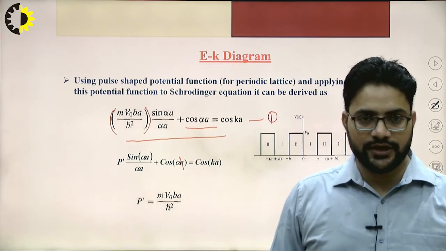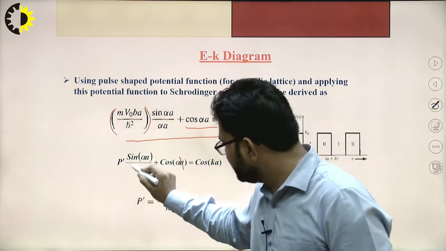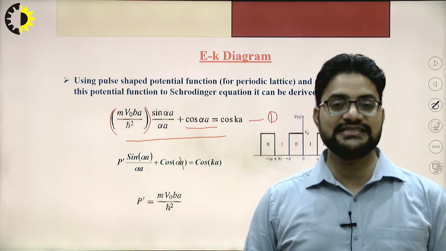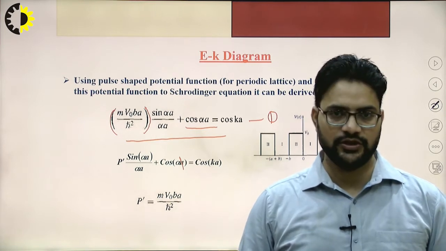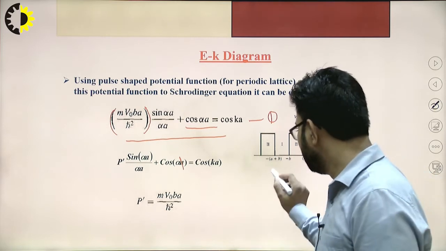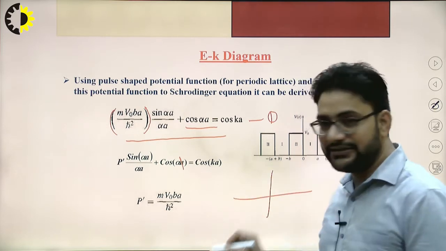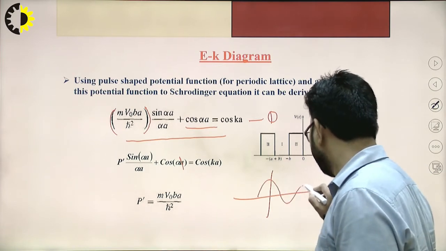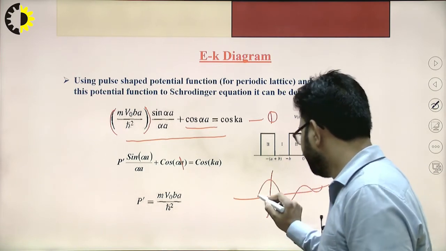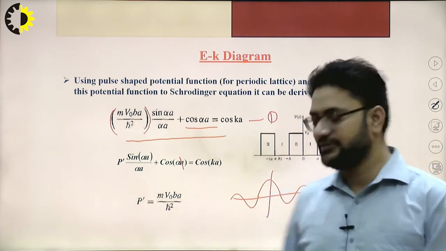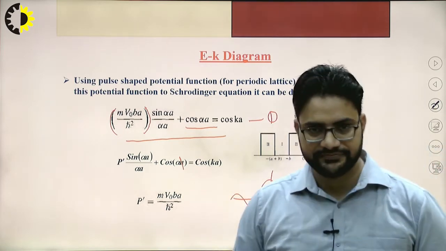Now sin alpha a divided by alpha a is basically a sinc function, and from our previous knowledge we can draw the graph of the sinc function. It has this form. So this is the graphical representation of the sinc function.